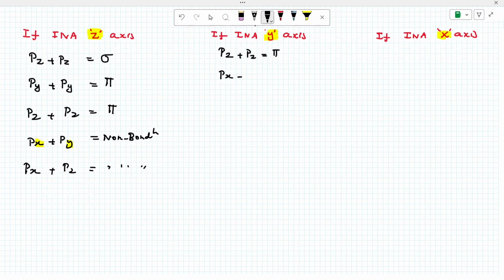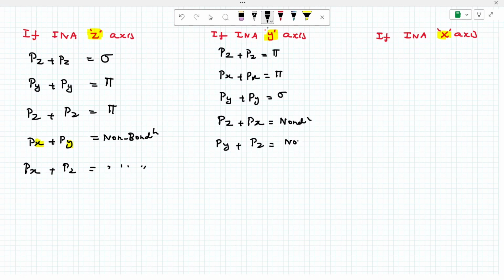And PX plus PX is also which bond? Nothing but a pi bond. If I take PY plus PY, which bond? Sigma bond. You got the point. If I take the mixed combination, PZ plus PX, that is non-bond. If I take PY plus PZ, non-bonding. Non-bonding.